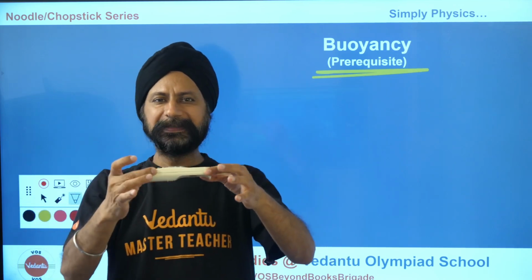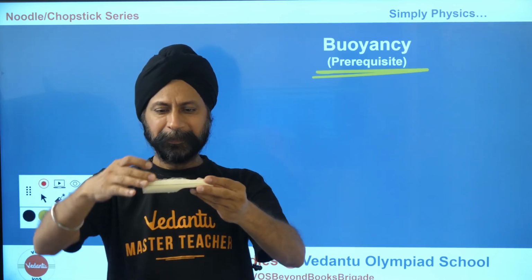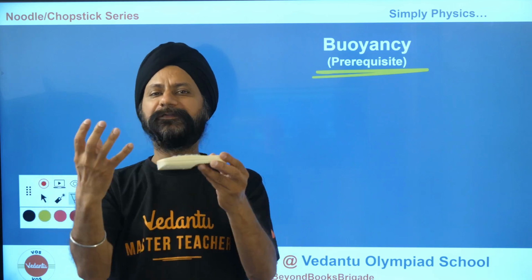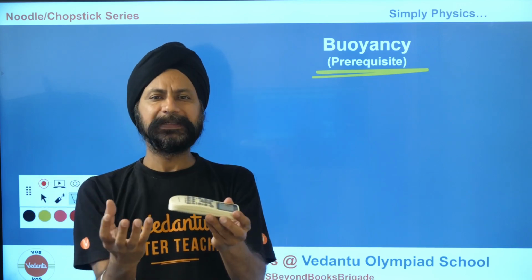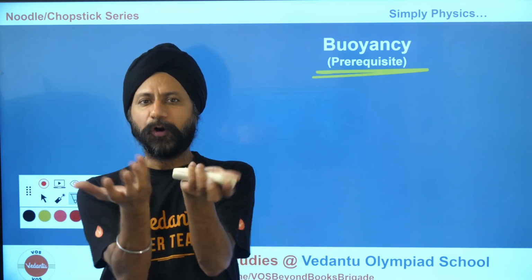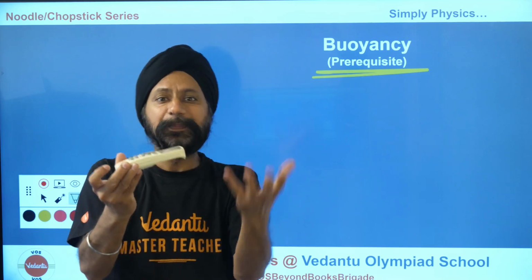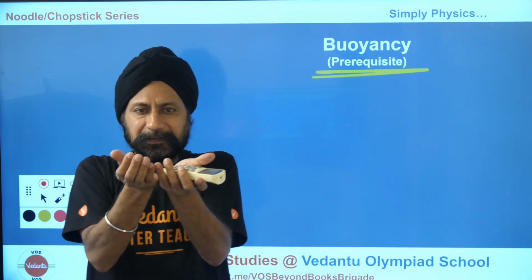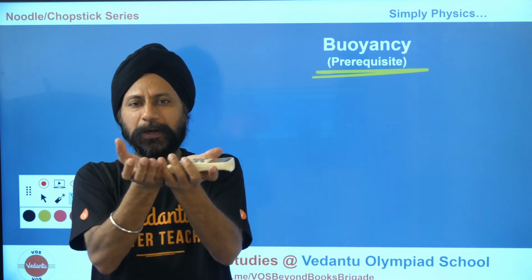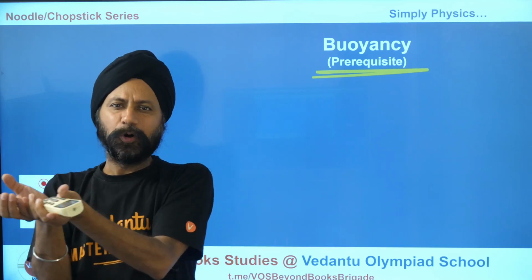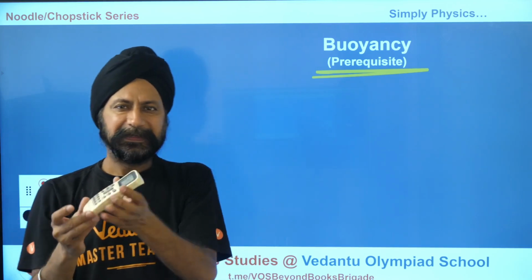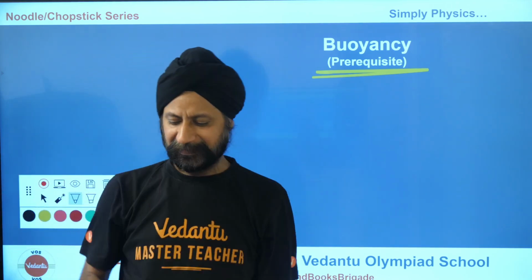What Archimedes is telling us, if you dip this in water, it takes up room of some water, as in water was occupying some volume, and it is taking up that space. So whatever the space equivalent of water is, you weigh that water, it comes out in newtons, and that is the force of buoyancy in this case.